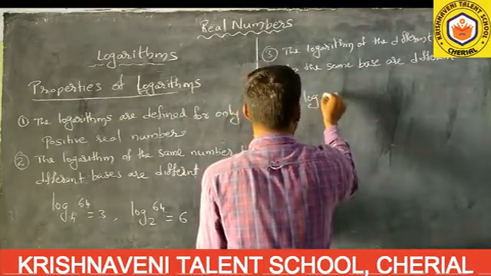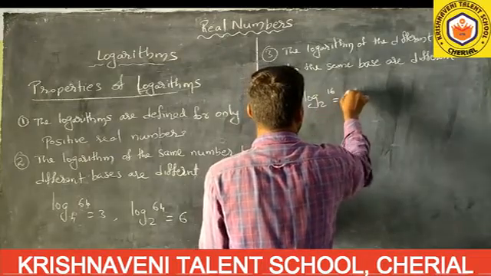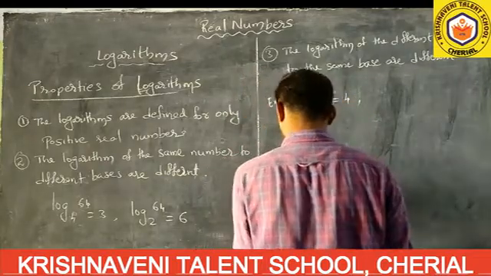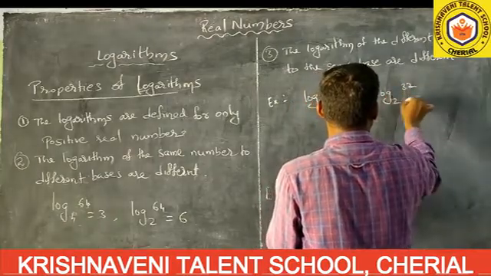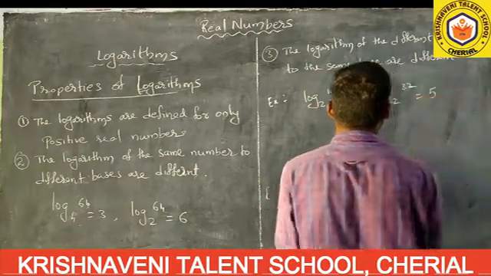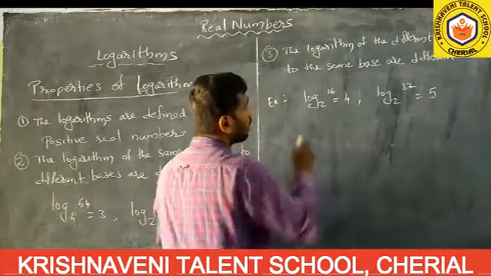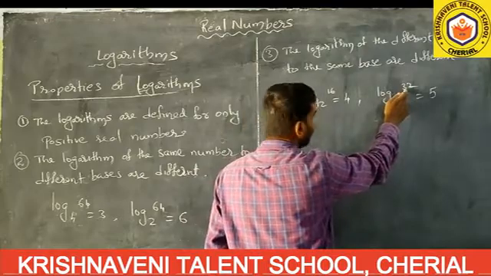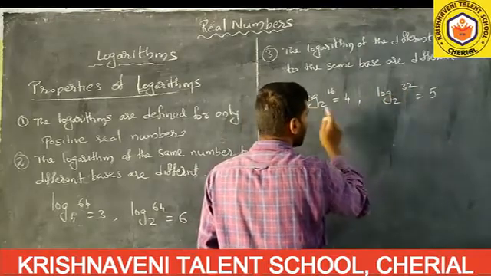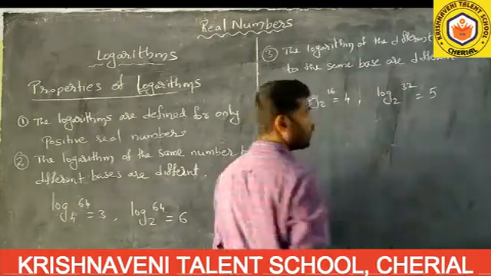Log 16 to the base 2 value is 4 and log 32 to the base 2 value is 5. Here clearly saying the logarithm of the different numbers. Here the number is 16, the number is 32. Here the base is same, its values are also different.